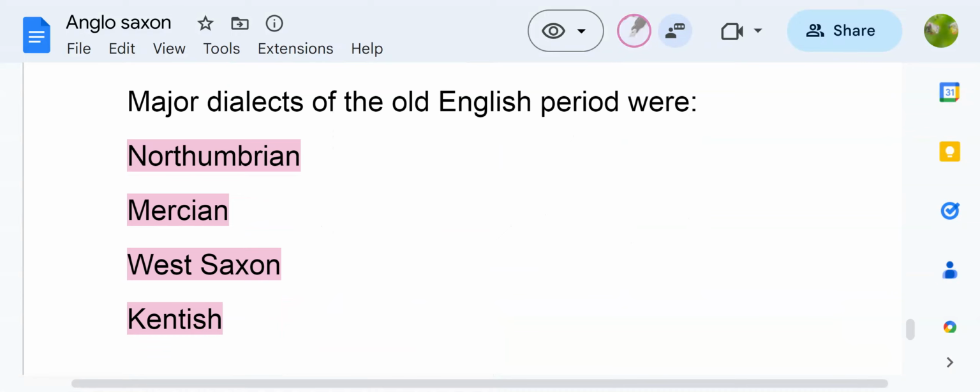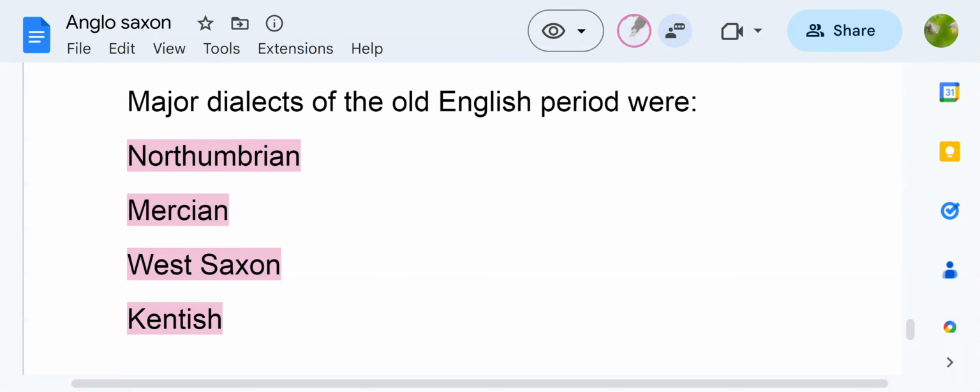We know that dialects develop in different regions of a big land, right? Different regions have different dialects. Why are dialects important? In our next videos, when we read about literary works, you will see different dialects were used to write different literary works. That's why these terms will be helpful for you if you just know what is there.